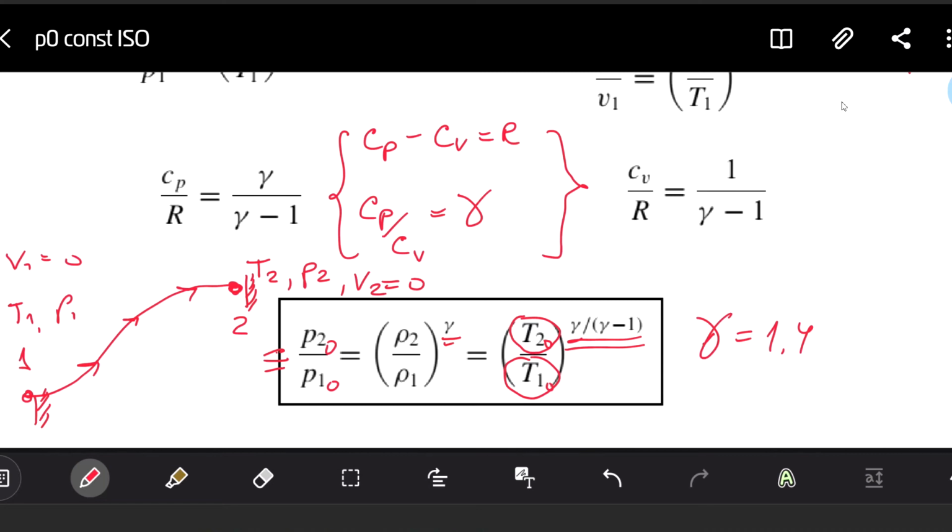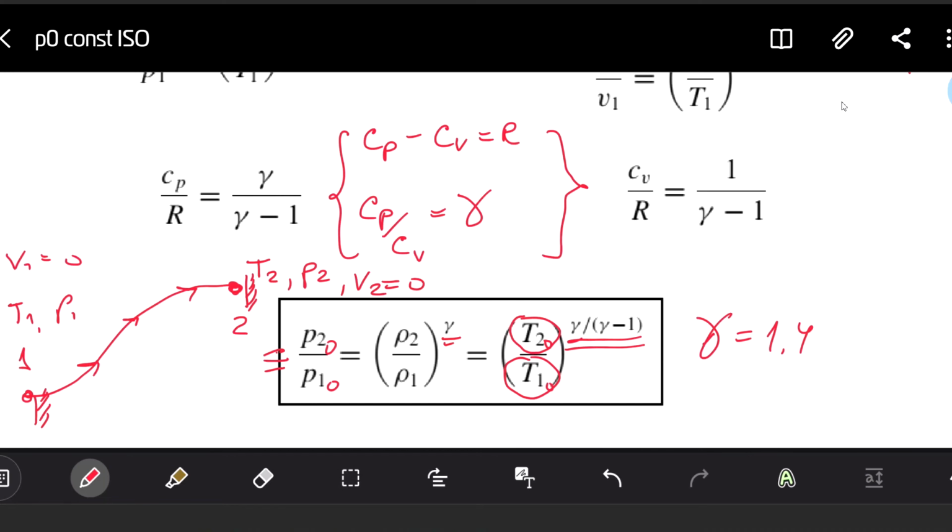So this is why pressure is constant inside the isentropic flow, because T2 and T1 are equal. So the right part of the equation is 1, and the left part of the equation is also 1. And it's only possible when pressure values are equal to one another.